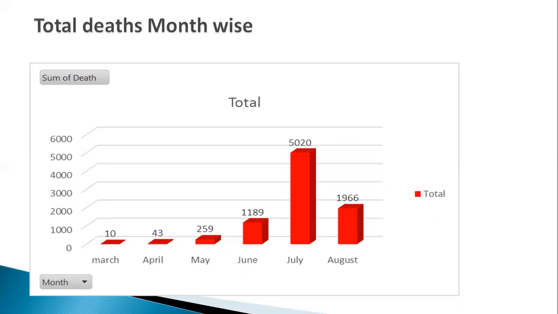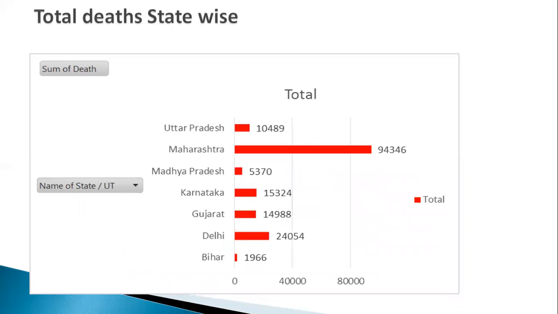This is the next chart for the total death rate month-wise. So in July, the total number of death patients is more as compared to the other months. Next, this chart shows the total death rate state-wise. As we see, in Maharashtra the total number of deaths is more as compared to the other states.